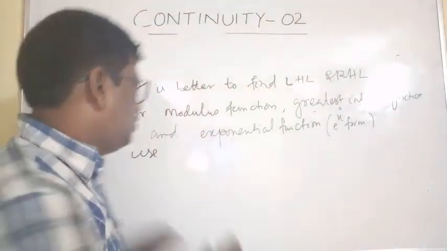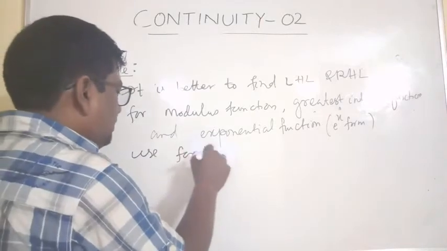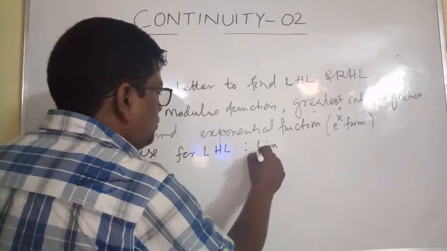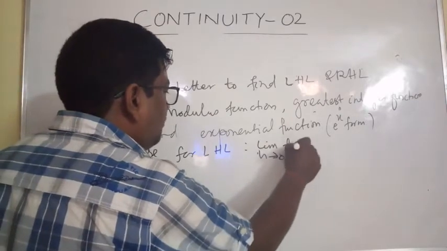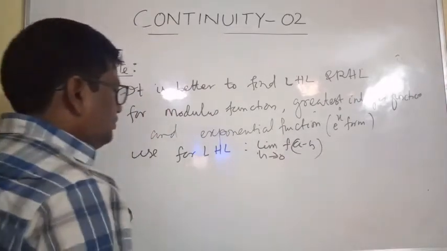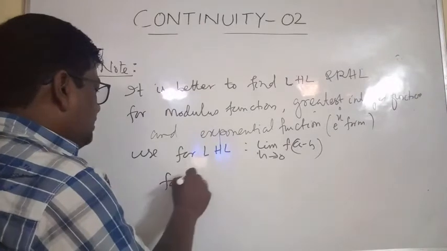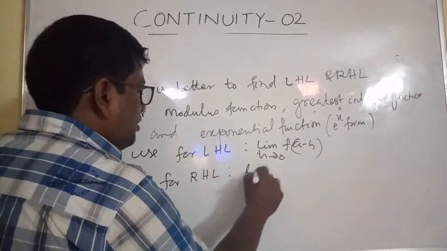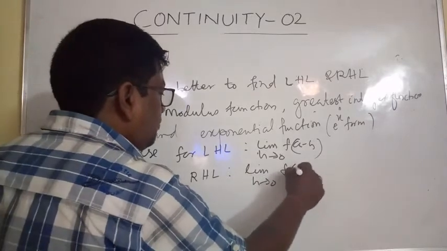Use for LHL limit h tends to 0 f of a minus h. For RHL limit h tends to 0 f of a plus h.